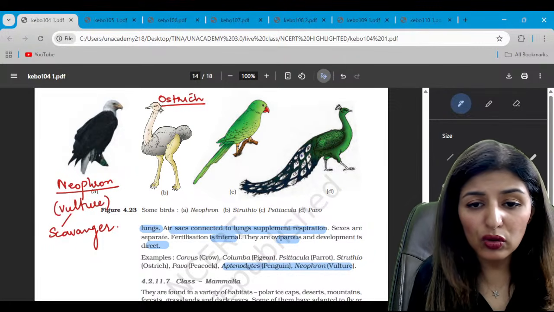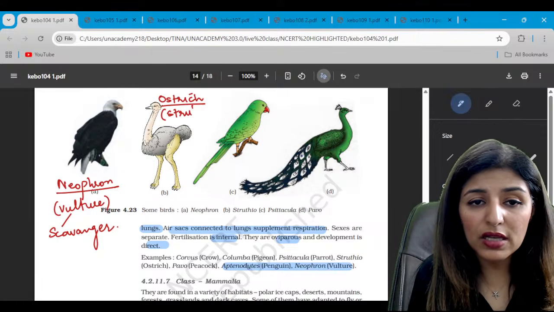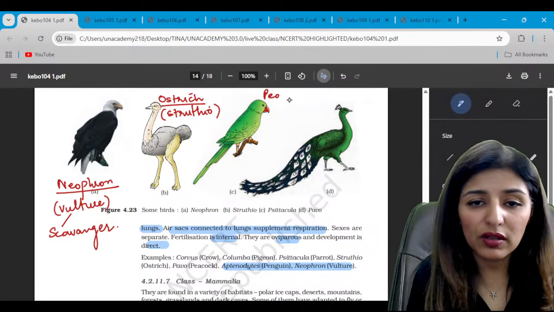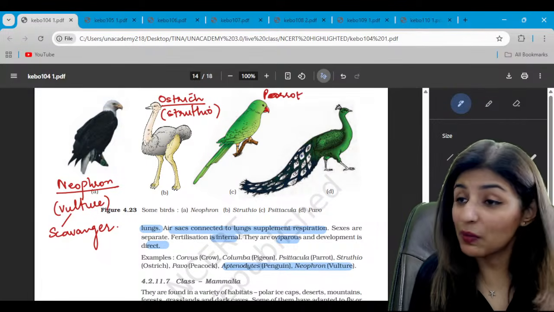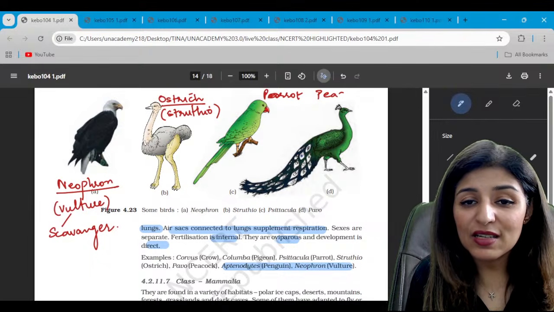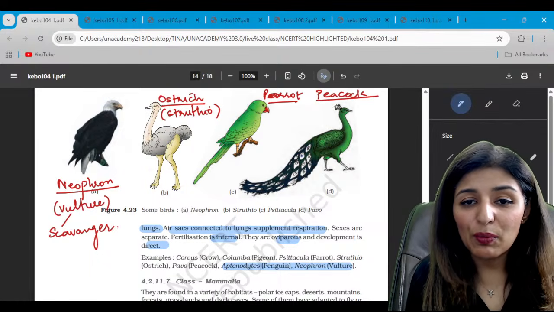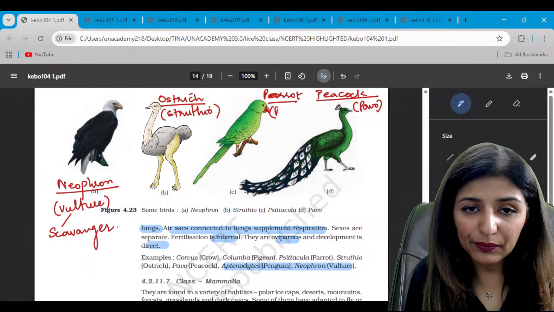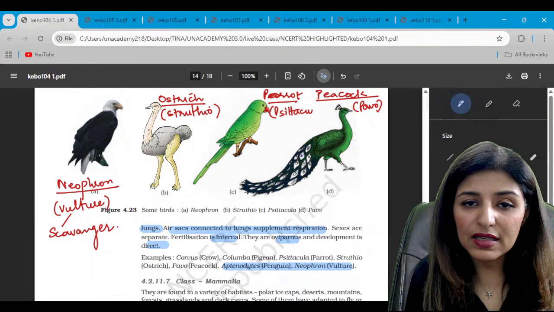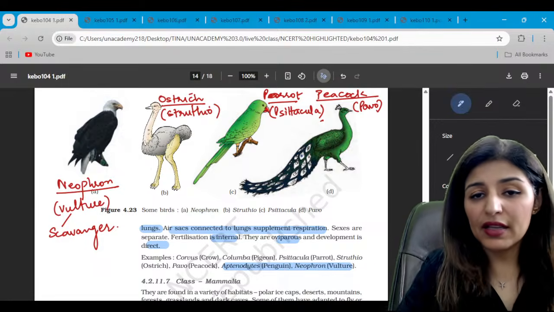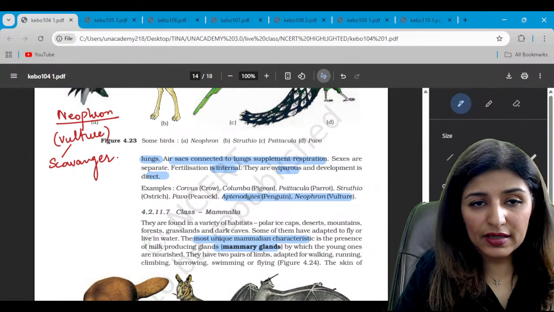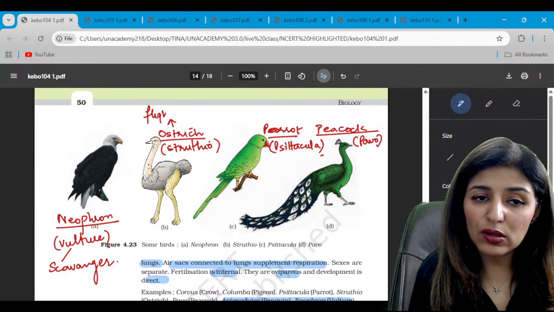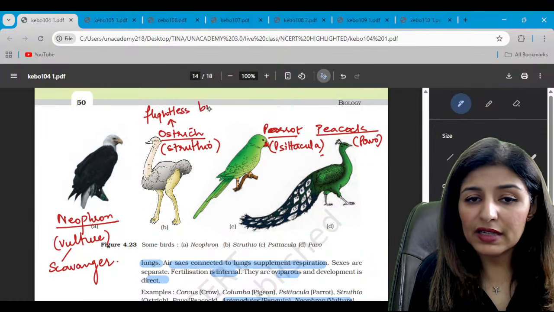Ostrich is also known as Struthio. This is peacock. Sorry, what is it? This is parrot. I was looking at peacock and writing on parrot. And this is a peacock, the national bird. So peacock is Pavo, and this is parrot, which is Psittacula. Are we clear? And by the way, ostrich, Struthio, is a flightless bird.